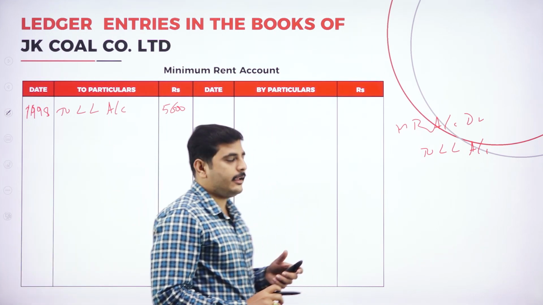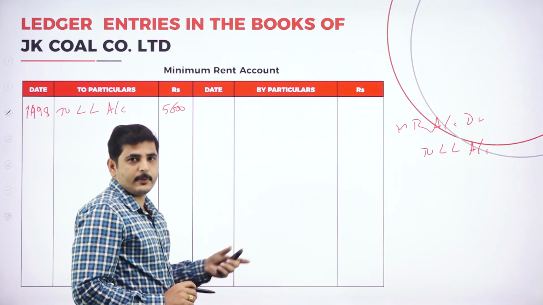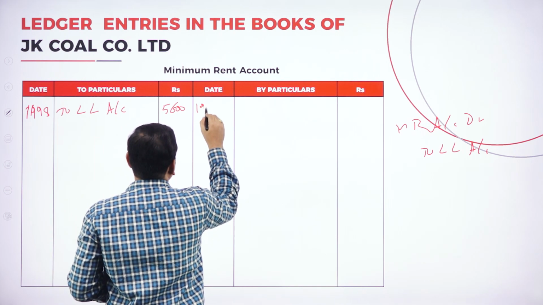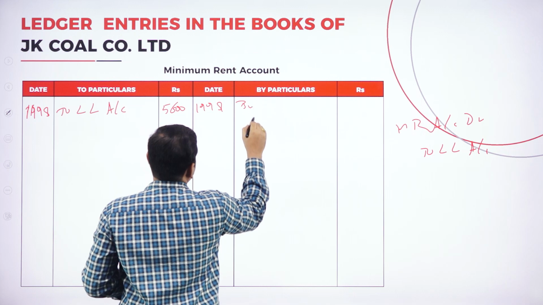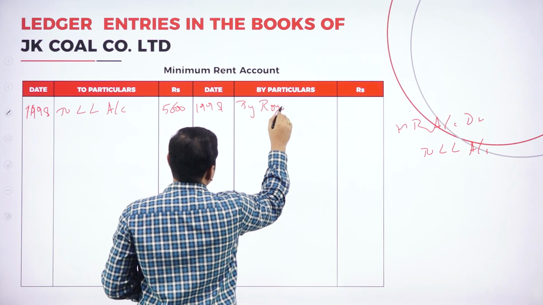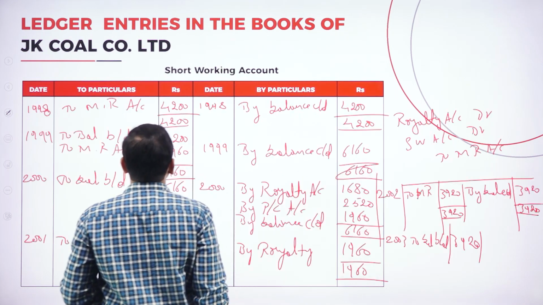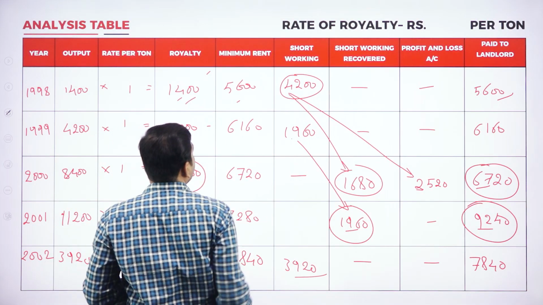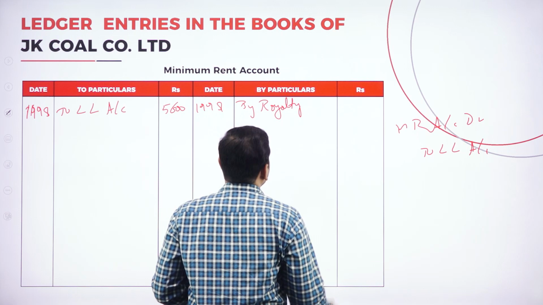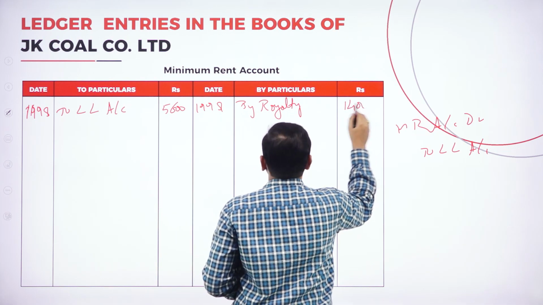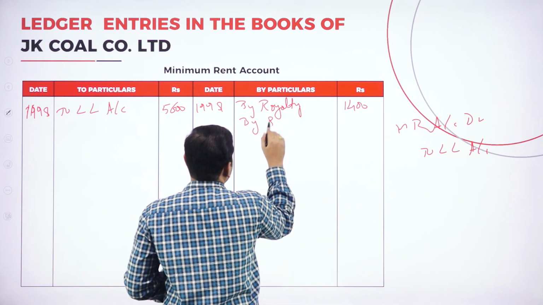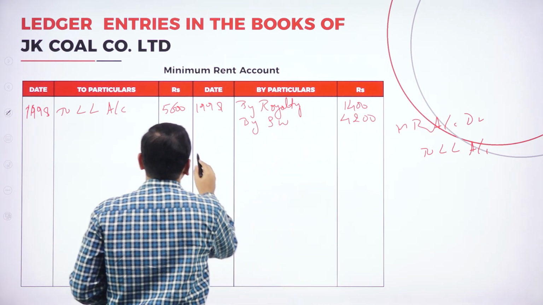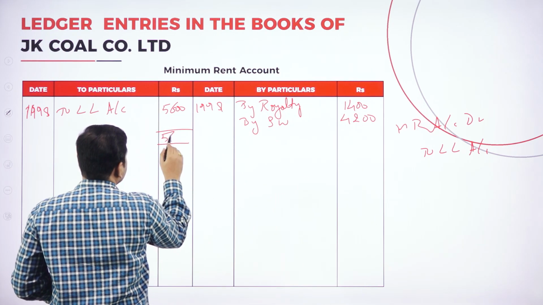Next entry: it should be transferred to royalty and short working on 1998. By royalty, what is the royalty here? Royalty is 1,400, short working 4,200. Royalty 1,400. Now by short working 4,200.